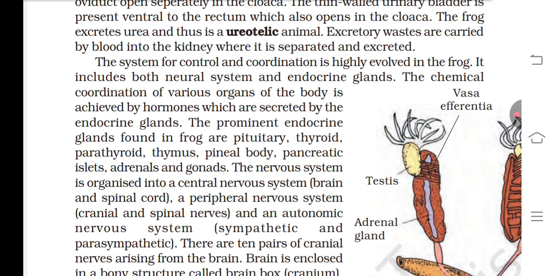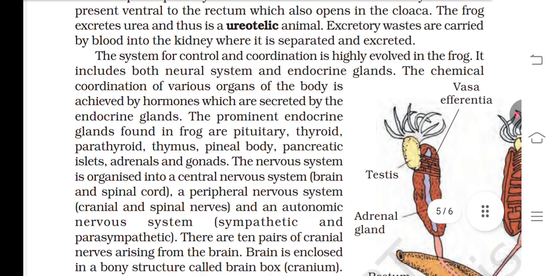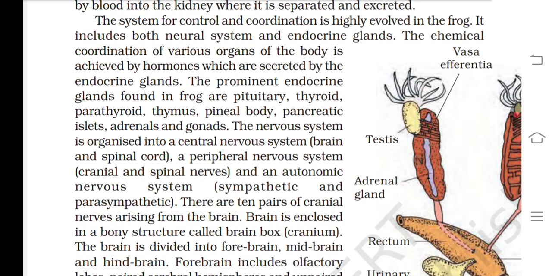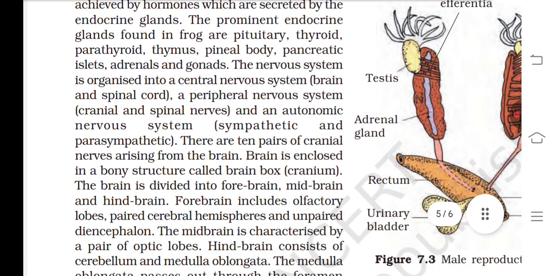The system for control and coordination is highly evolved in the frog. It includes both the neural system and endocrine glands. The chemical coordination of various organs of the body is achieved by hormones, which are secreted by the endocrine glands. The prominent endocrine glands found in frog are pituitary, thyroid, parathyroid, thymus, pineal body, pancreatic islets, adrenal, and gonads.